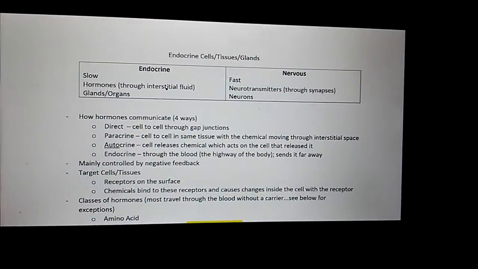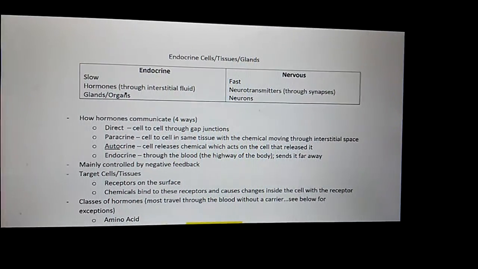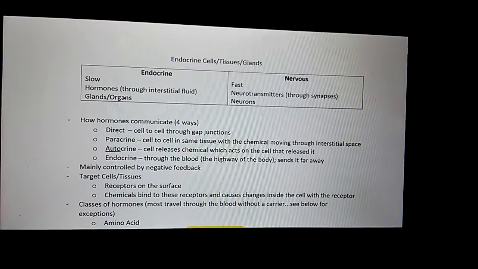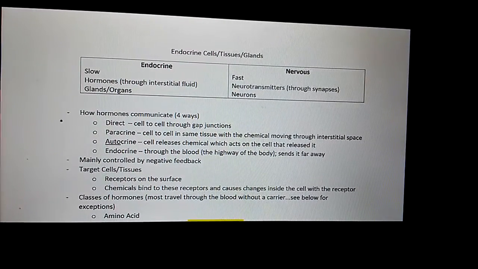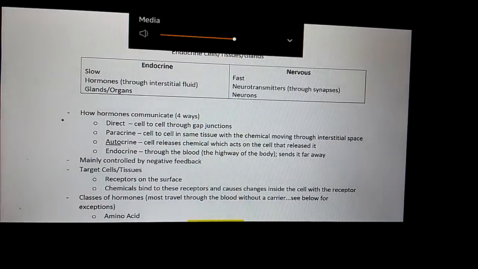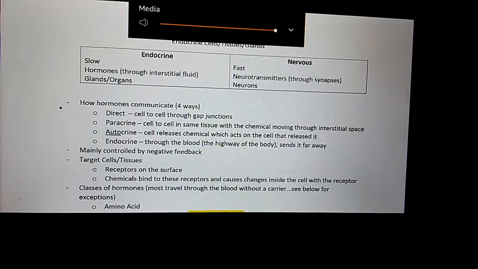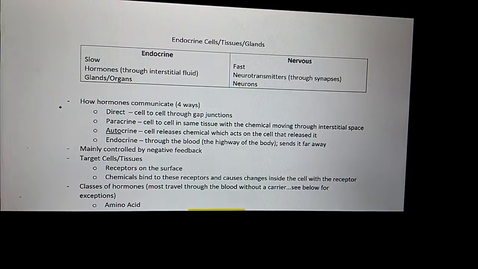Make sure you understand the difference between endocrine and nervous system. Which one's faster, nervous or endocrine? Nervous. Which one's slower? Endocrine. Which one produces hormones? Endocrine. Which one's fast? Nervous.